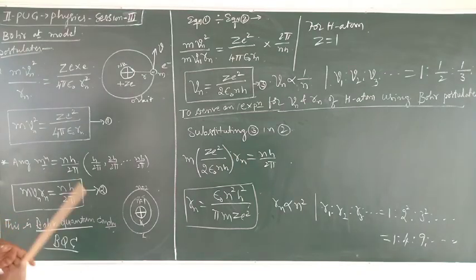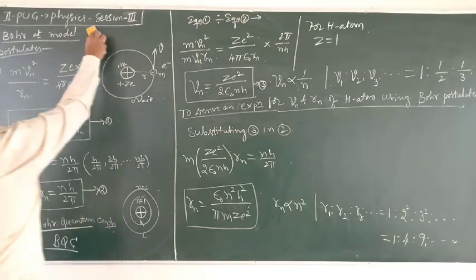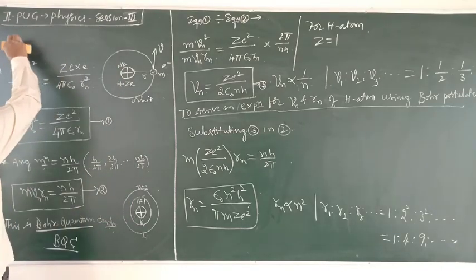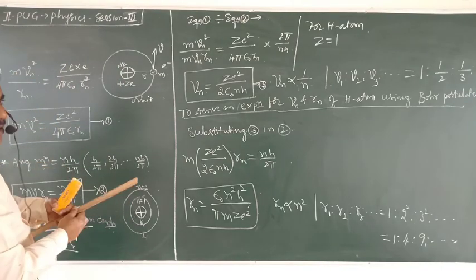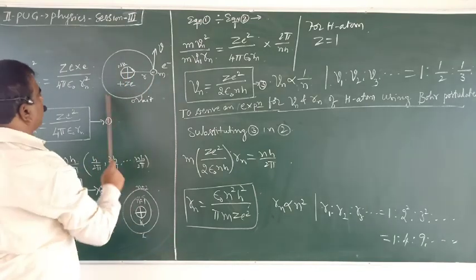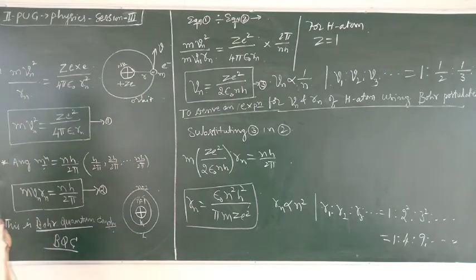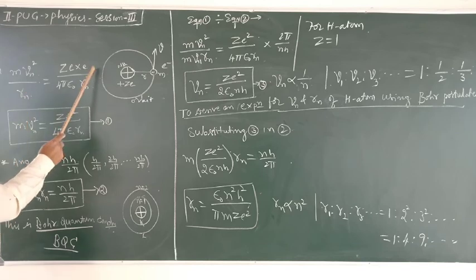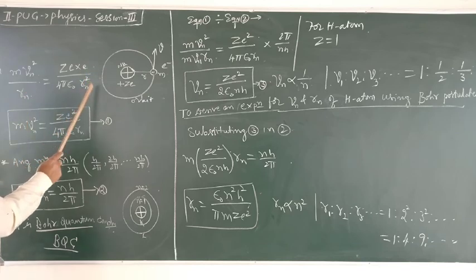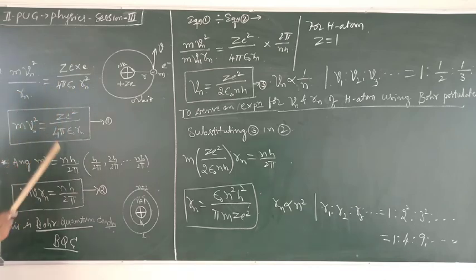So already we know that a hydrogen atom consists of a proton in the nucleus and an electron revolving around the nucleus in certain permitted orbits. The necessary centripetal force is provided by electrostatic force. Thereby, for this Rn, you get this expression.